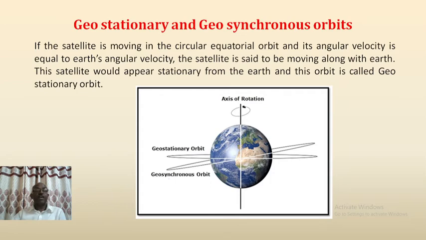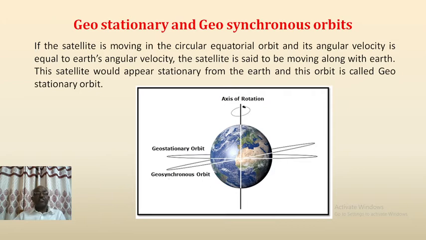Now let us study about geostationary and geosynchronous orbits. If the satellite is moving in the circular equatorial orbit and its angular velocity is equal to Earth's angular velocity, the satellite is said to be moving along with Earth.